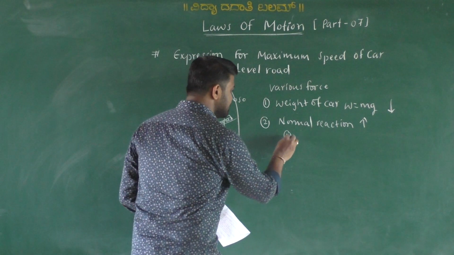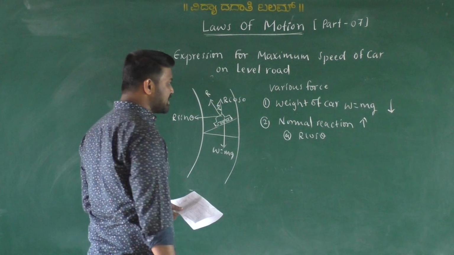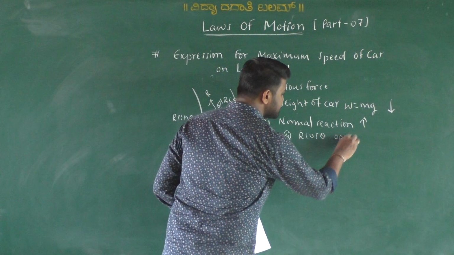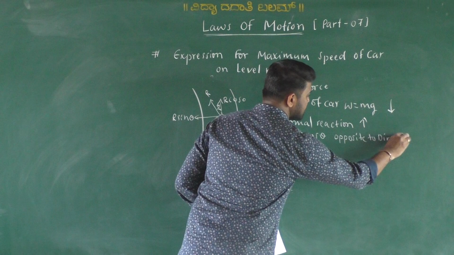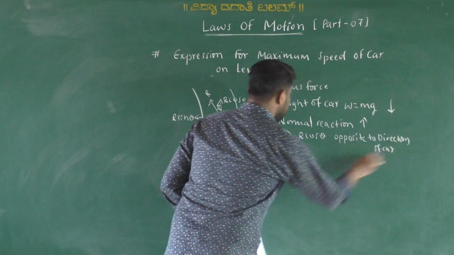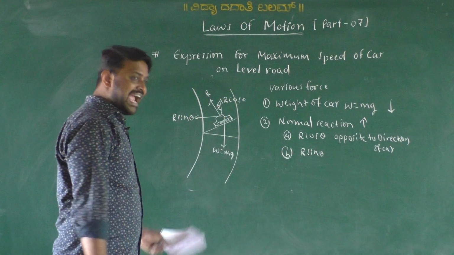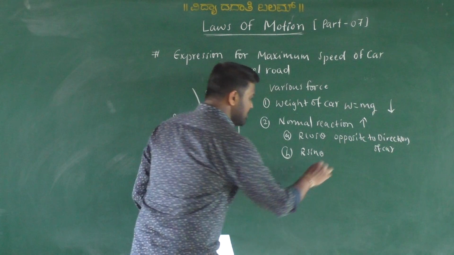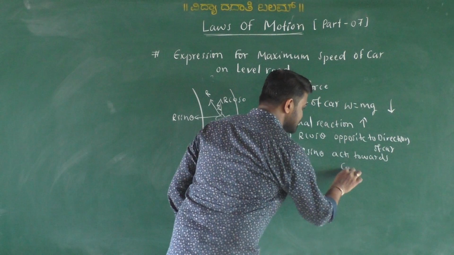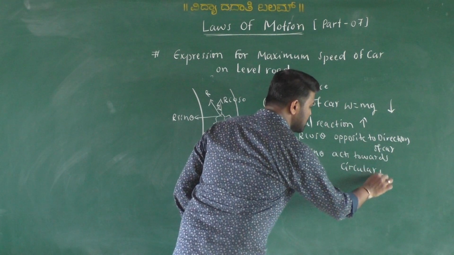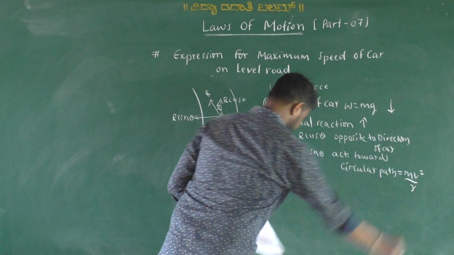So one is R cos theta, which is opposite to the direction of the car. The next one is R sin theta, which acts towards the circular path, which is equal to the centripetal force, that is mv square by R here.